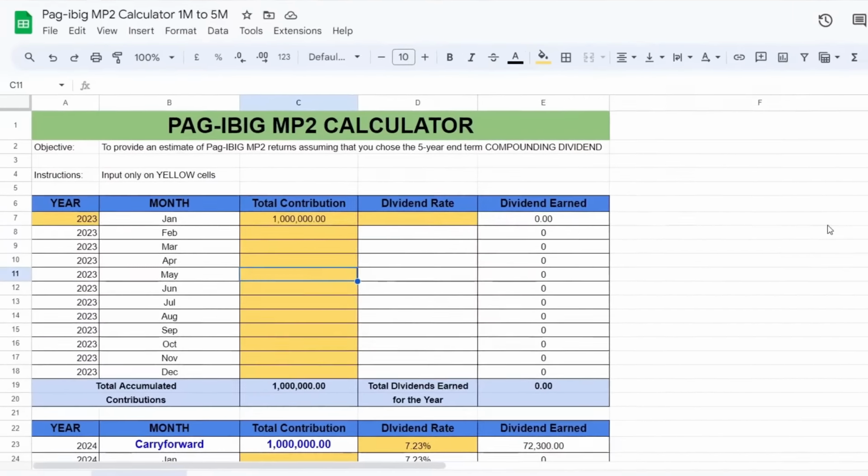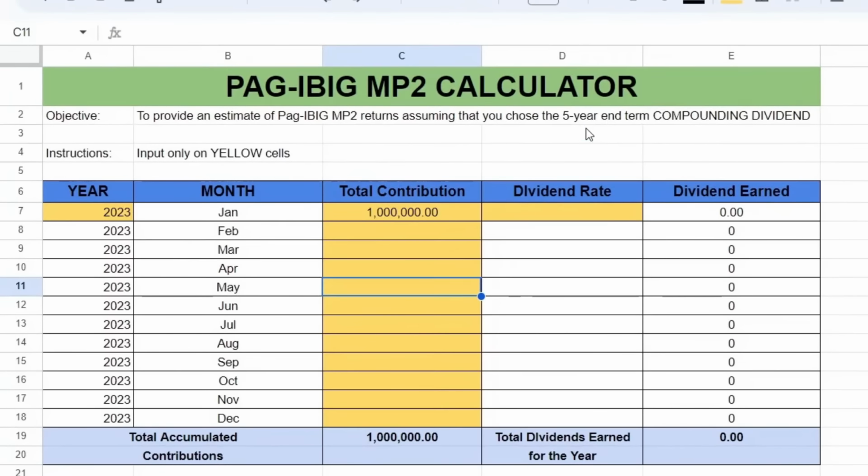This is the Pag-IBIG MP2 calculator na ginawa ko sa Excel. Explain ko lang muna kung paano gamitin itong calculator. So, this is for 5-year end term compounding dividend. And dito ka lang mag-i-input sa yellow cells.